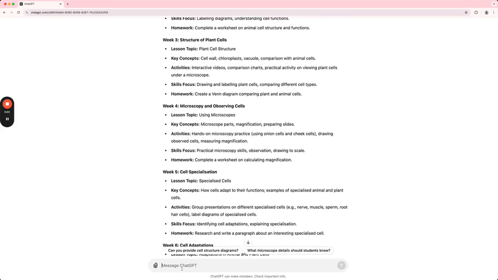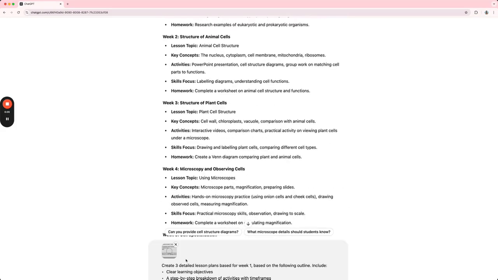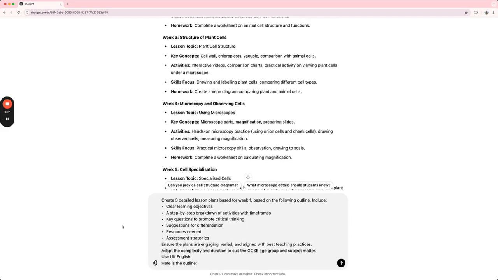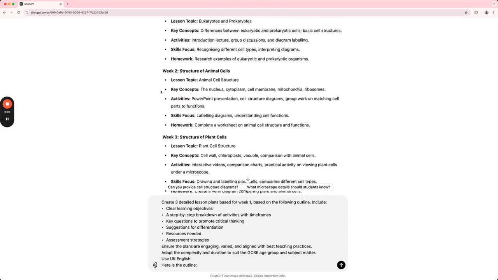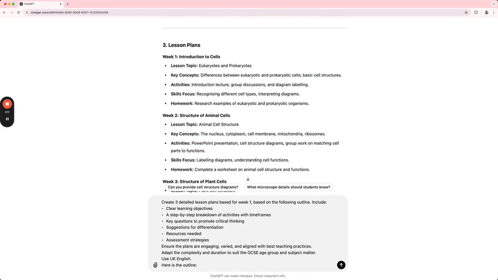So we now move into lesson planning. So the next prompt we're going to be looking at is this. Because it's given me a week's worth of lessons here, week 1 lesson plans, I'm actually going to ask it for 3 detailed lesson plans.